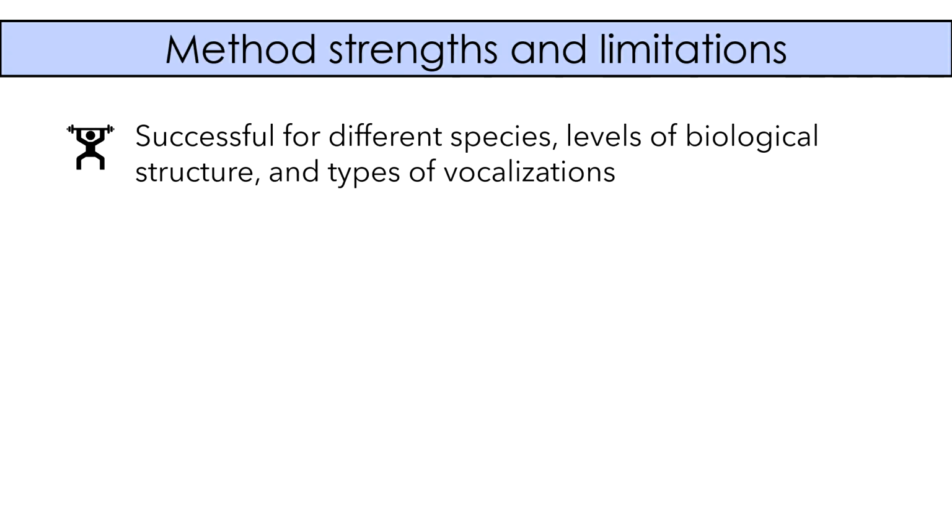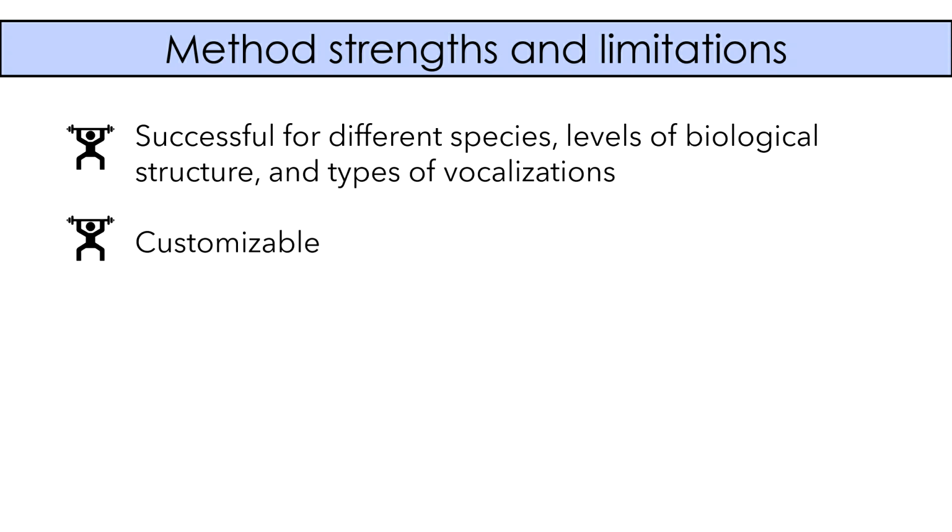So, going straight into the method's strengths and limitations, we were really excited that the method worked on these 3 very different case studies, because it showed that it could not only detect sperm whale subpopulations, but also wren subspecies and cricket species. And these 3 taxa use very different types of vocalizations.